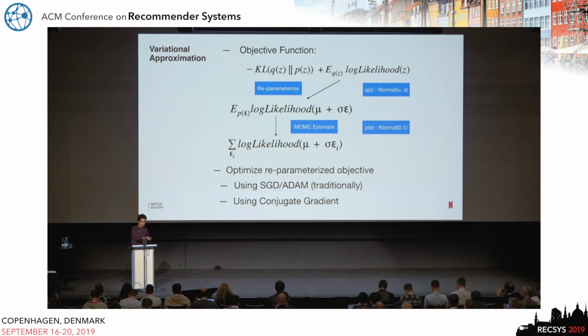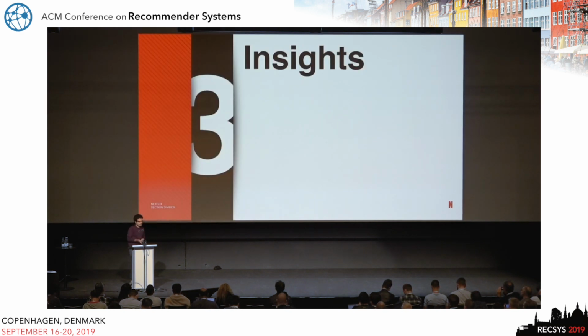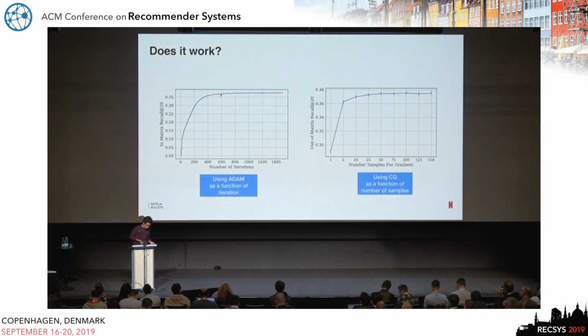So that's basically the details about the model. Now I'll focus a little on the insights that we got from this model. First of all, does it really work? Here I've shown two plots. The left one is using Adam to optimize the variational objective, and the right plot is using conjugate gradient. The first plot shows the convergence of Adam with the number of iterations, whereas the right plot shows the convergence with the number of samples needed to compute the gradient.